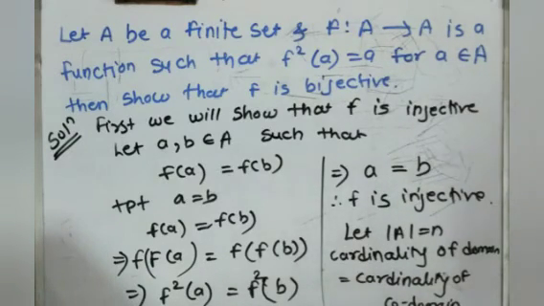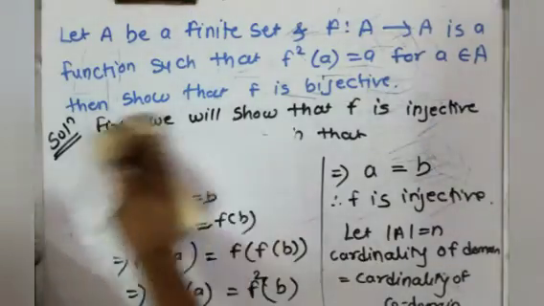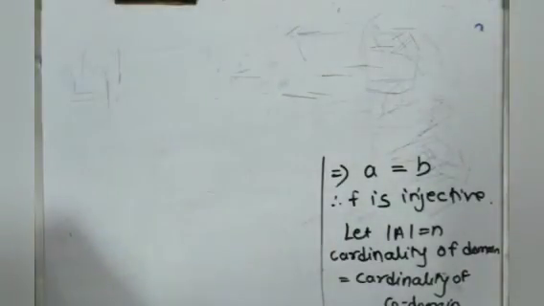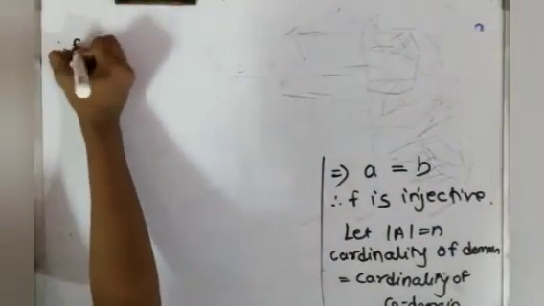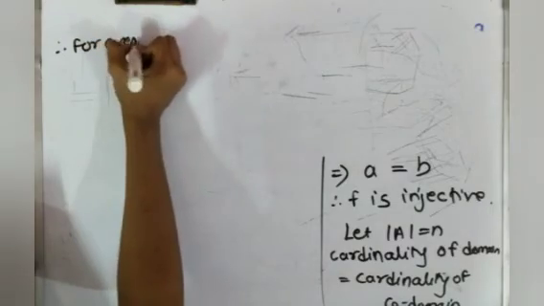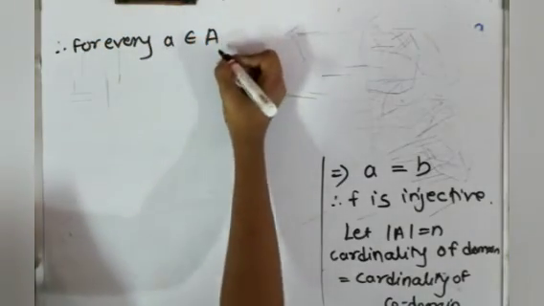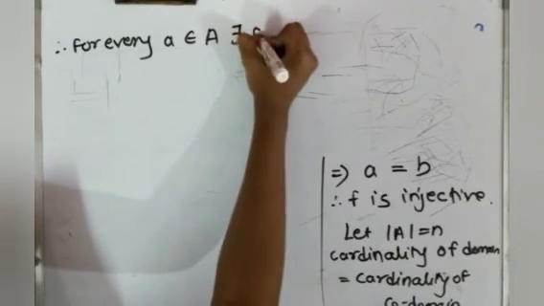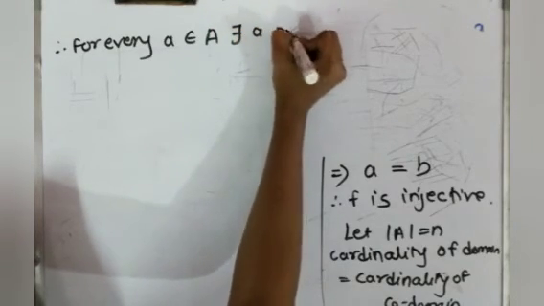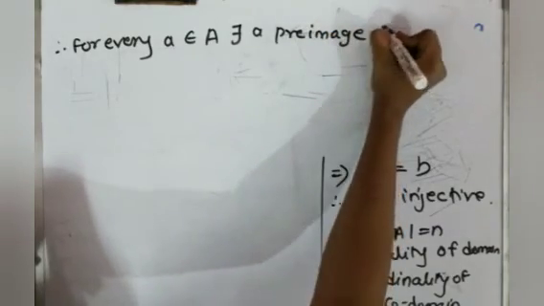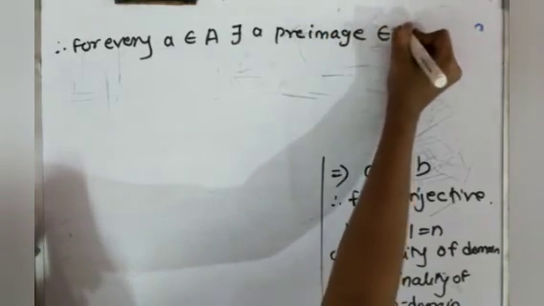Right. So we can say that f is 1-1. Now we have to prove that f is surjective.